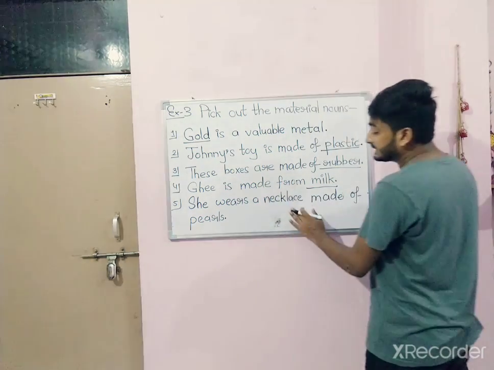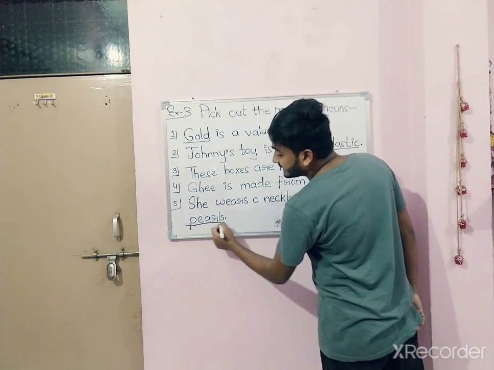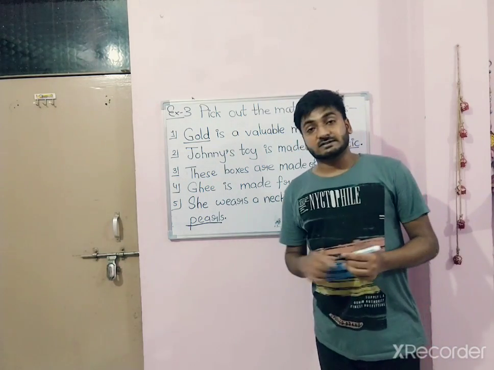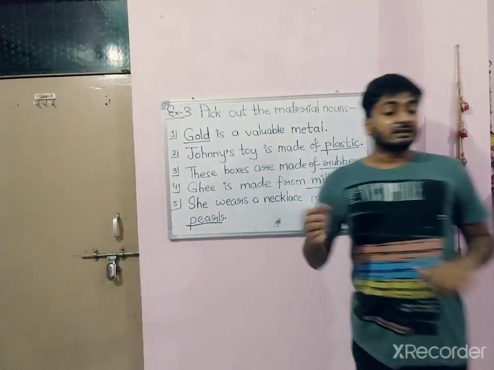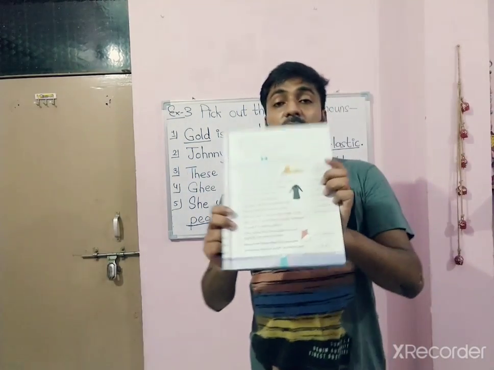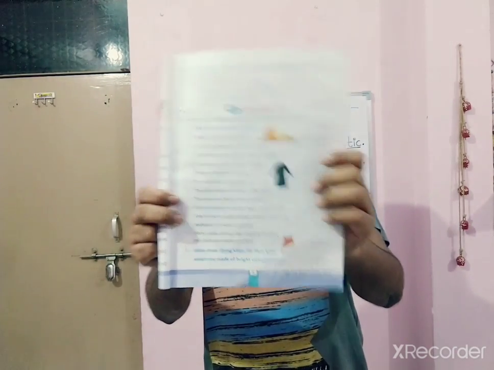The material we have used for necklace is pearls. Okay? Like this you can do this exercise which is given on page number 9. This one. Exercise 1C.